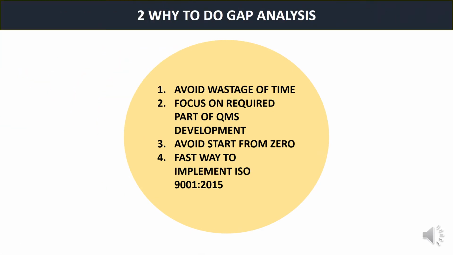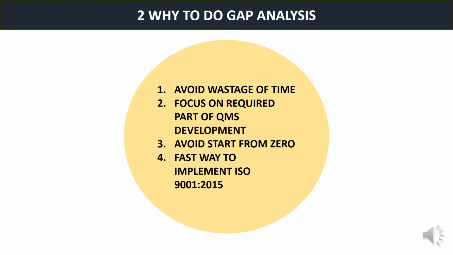Why to do this gap analysis? This gap analysis will give several benefits while development of ISO 9001 2015 quality management system for an organization. So first benefit is to avoid wastage of time. Here with the gap analysis, team can focus more on required part of quality management system development so that the unnecessary time will be avoided.